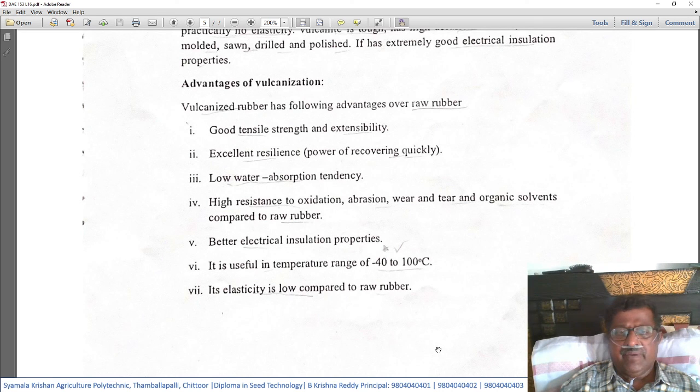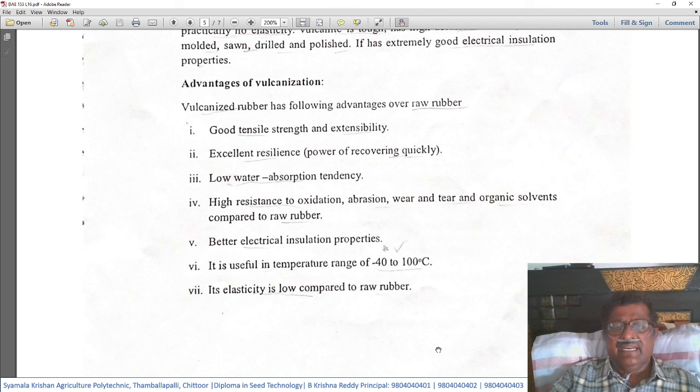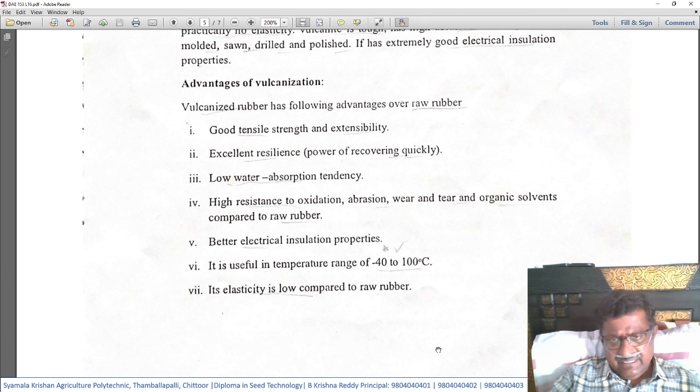It is useful in temperature range between -40 to 100 degrees. In the previous case, when we were studying raw rubber, it can be used effectively between 10 to 60 degrees centigrade. That is, it is a very limited range where this can be used. Whereas this vulcanized rubber can be used at a wide range of temperatures. For example, it can be used between -40 degrees centigrade even up to 100 degrees centigrade.